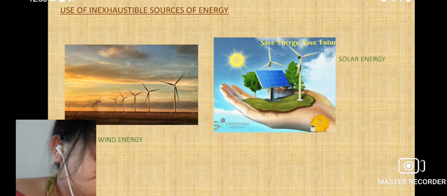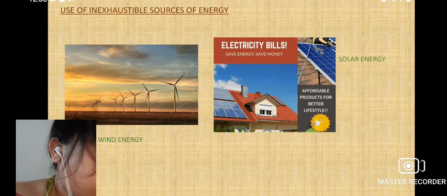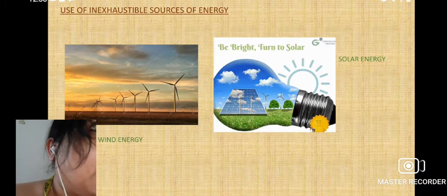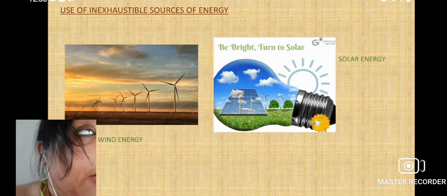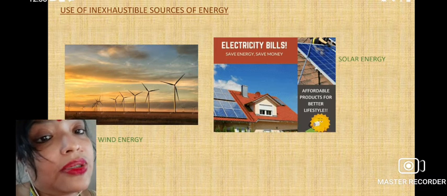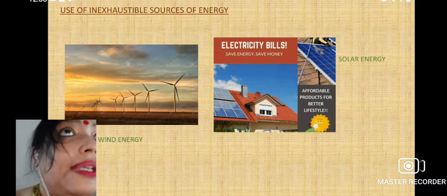Like all the natural forces, we can also use water power for electricity generation, and tidal power for electricity generation. Those things you will learn when you go to higher classes.